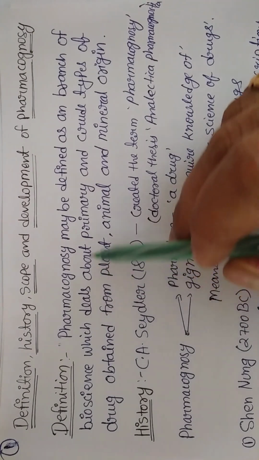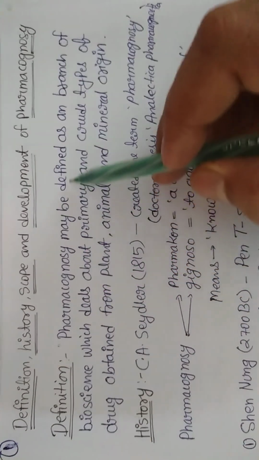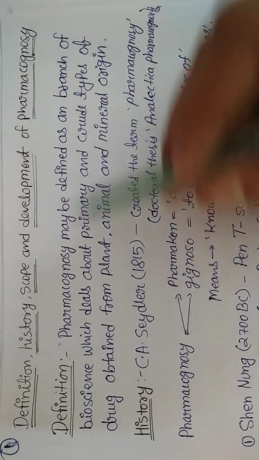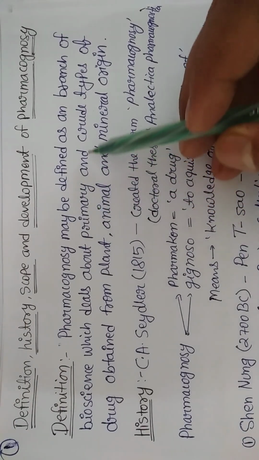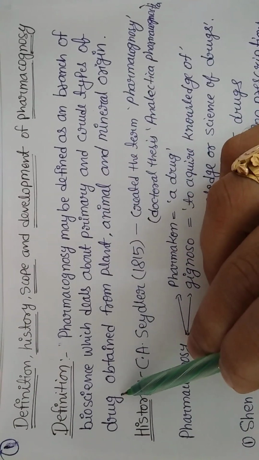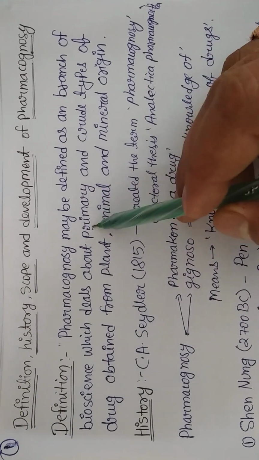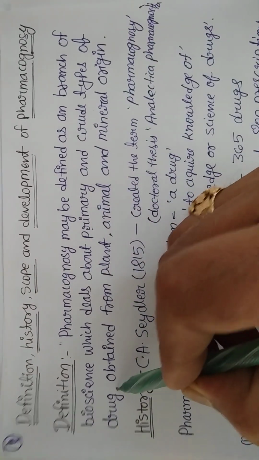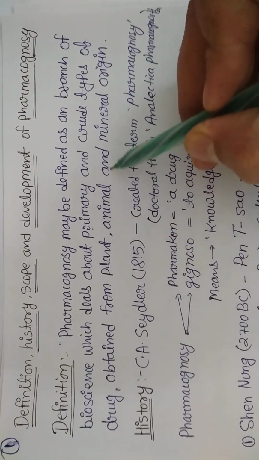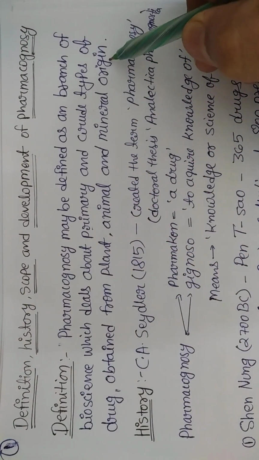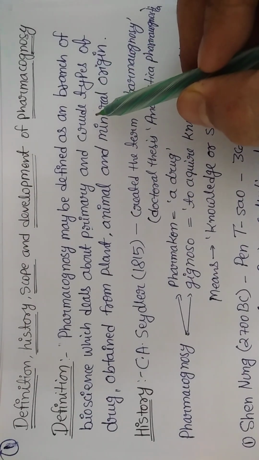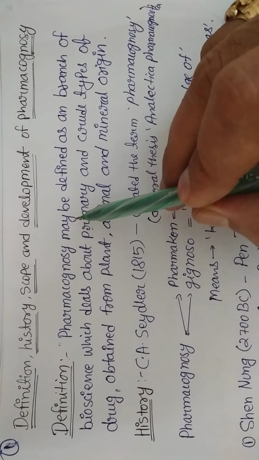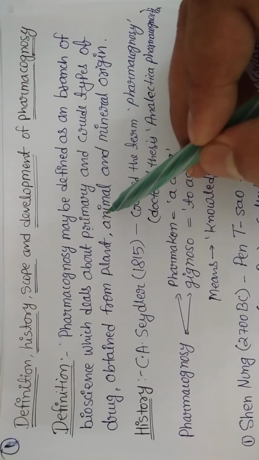So here is one definition: pharmacognosy may be defined as a branch of bioscience which deals with primary and crude types of drug, right? What type of drug? Primary and crude types of drug, obtained from plant, animal and mineral origin, right? So these are the three kingdoms from which we get crude drugs, and that is what we discuss in the subject pharmacognosy. Now this much you can write in the definition, right?